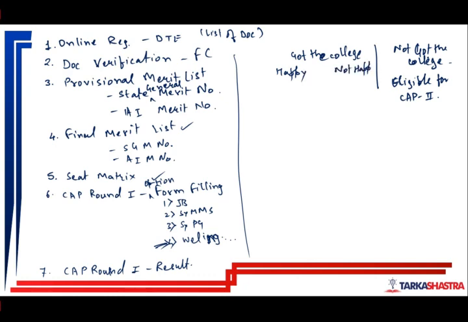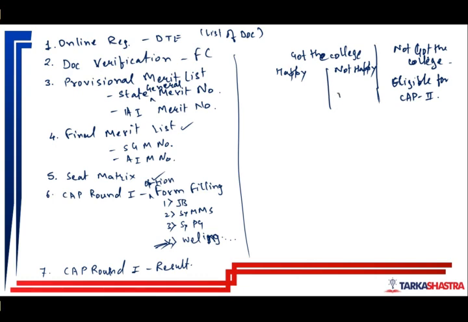Okay, you are aiming for something high. Let us say you get into Wellinger, but you feel that in cap round 2, I may get into Sydenham. Okay, if you get into Sydenham, and in cap round 2 you feel that I may get into JBIMS. So what you do, you want to go for cap round 2.